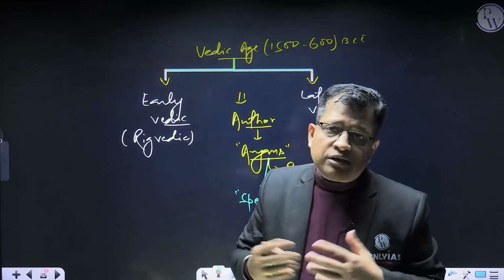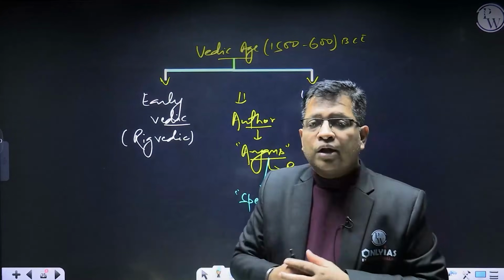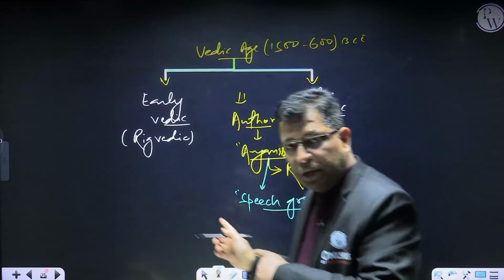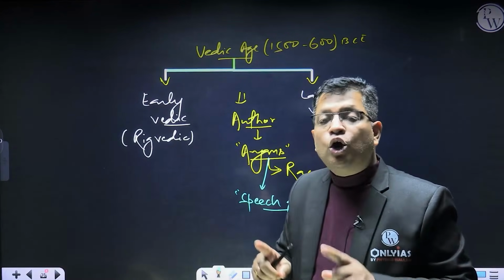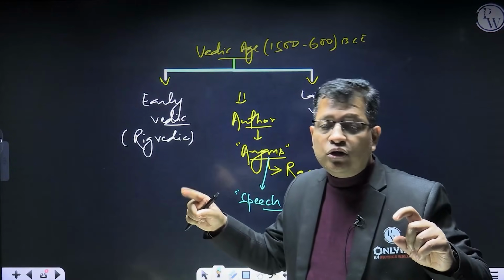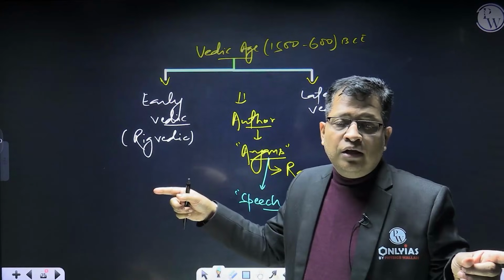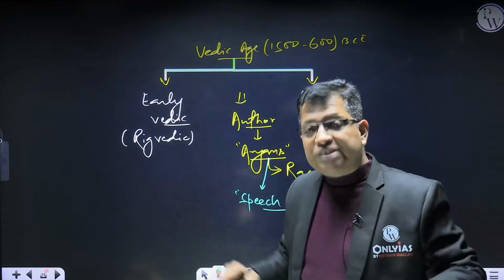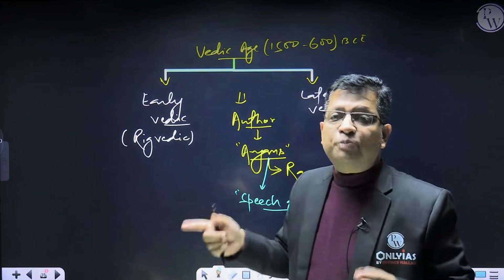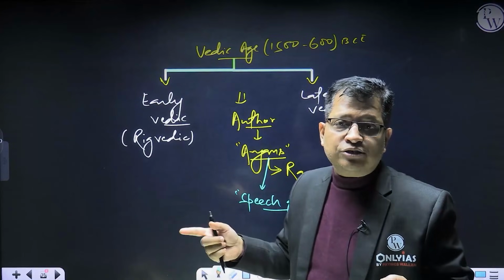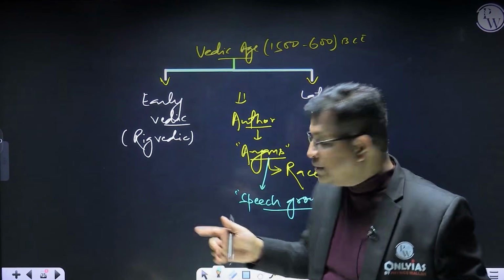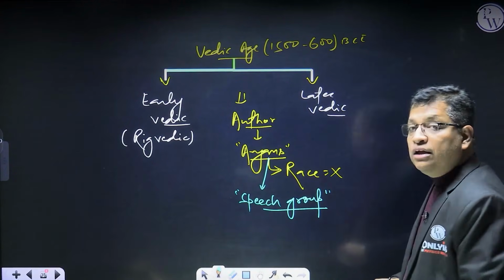Then there were debates and discussions among researchers. Then we found that these people used to speak a language of the larger Indo-European language family, right? So on that basis, we can identify them as a speech group, a linguistic connotation, but not as a race. Is it okay? Is it fine? So they are a speech group.